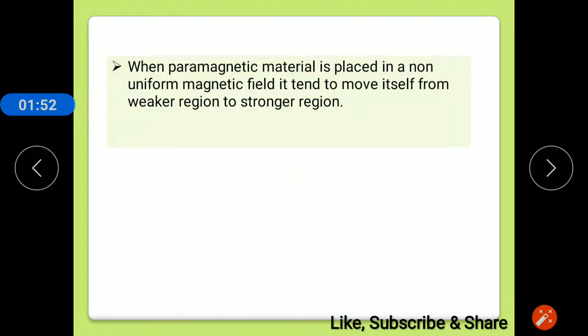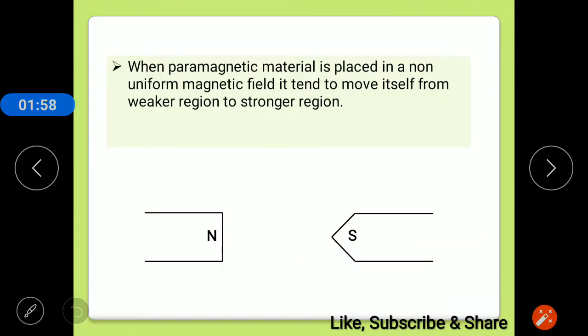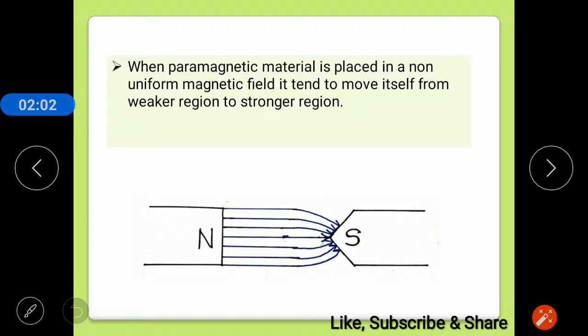When a paramagnetic material is placed in a non-uniform magnetic field, consider one is a north pole and another is a pointed south pole. It produces a non-uniform magnetic field. As the south pole is pointed and the magnetic lines are closer, near the south pole the magnetic field is stronger, and near the north pole the magnetic field is weaker.